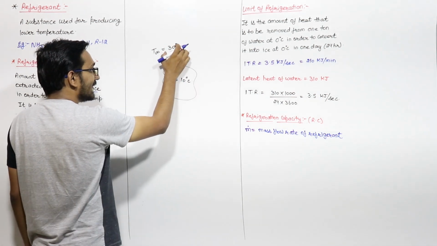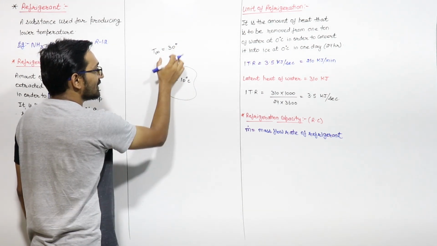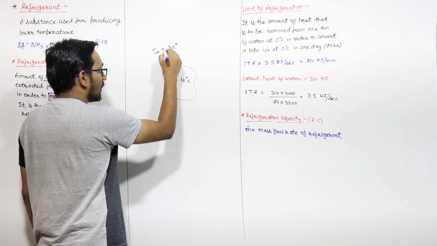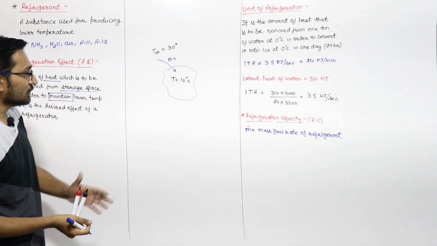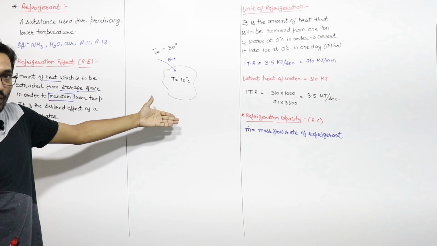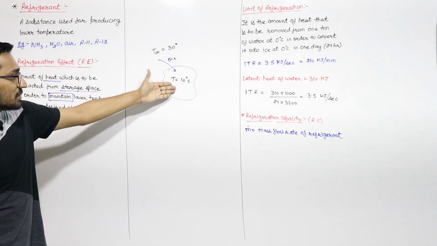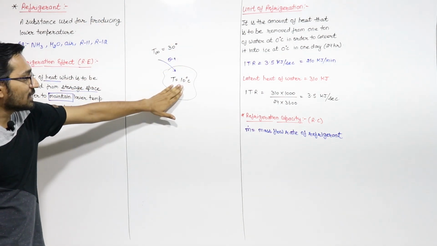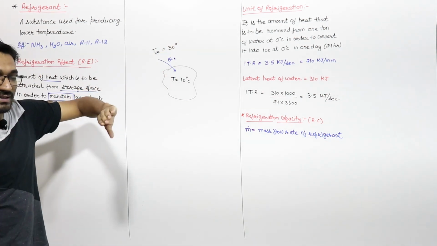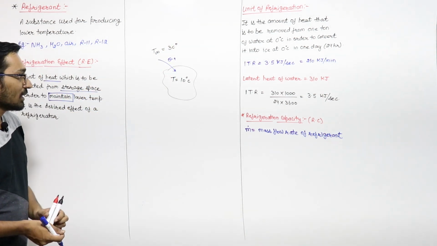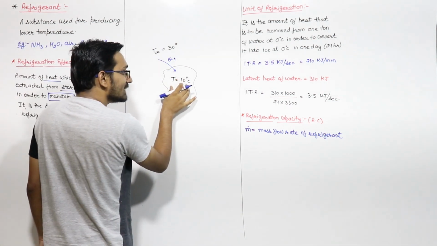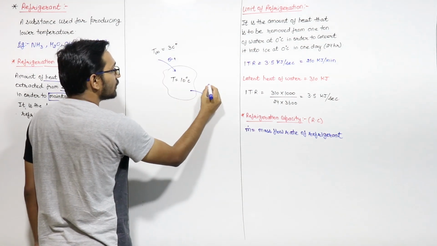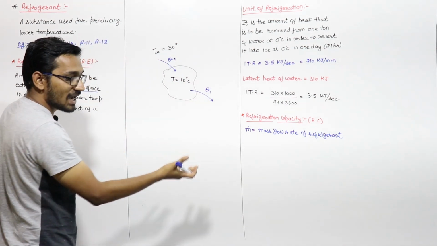Because of this temperature gradient, this 30 degrees Celsius and 10 degrees Celsius, because of this temperature difference, heat starts flowing, let us say Q1, from the surrounding to this body. Heat will start flowing. If the heat is coming into this body, the temperature of this body will start increasing, and after some time the temperature of this body will be equal to 30 degrees Celsius and thermal equilibrium will be achieved. So in order to maintain this 10 degrees Celsius, we have to remove some heat from this body. How much? Equal to Q1. The same heat we have to remove.